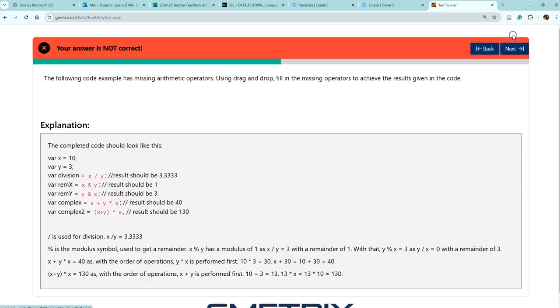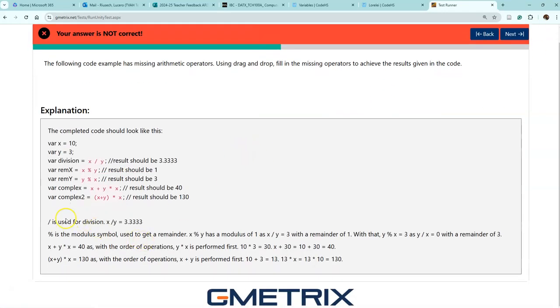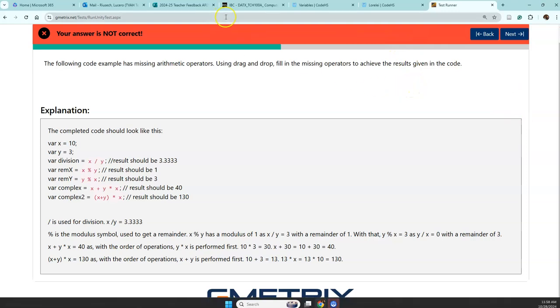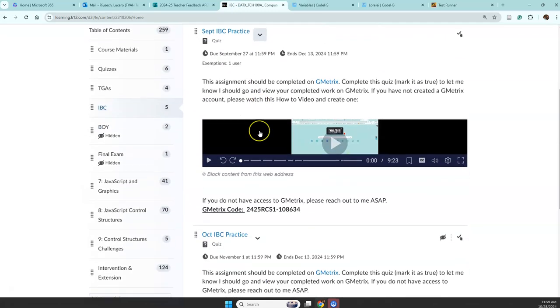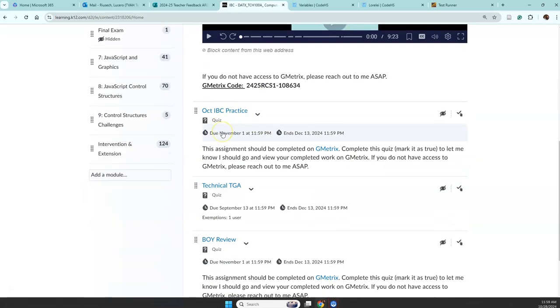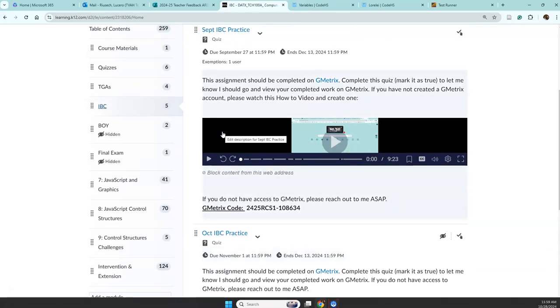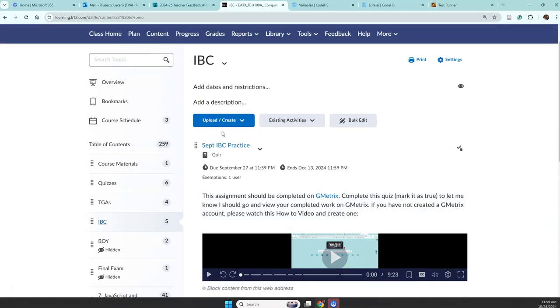But then the next thing gives you an explanation of what is right and what is wrong and why. And that's what I want. I want you to be able to come in here and practice with no pressure and learn some JavaScript. It's always going to be set in training mode, so this is just a place for you to practice. And then once you finish that, you come over here and you tell me that you finished. That's what IBC is. So, I think I pretty much covered them all.